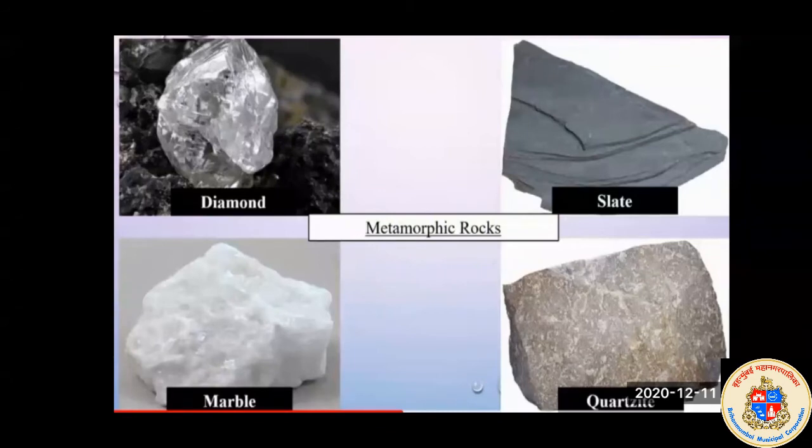Now what is the second picture? That is slate. How is it formed? It is a fine grain metamorphic rock. Fine grain means it is made of very small granules, and it is a kind of metamorphic rock which is created from shale or stones. It is popular for uses like roofing, flooring, etc.